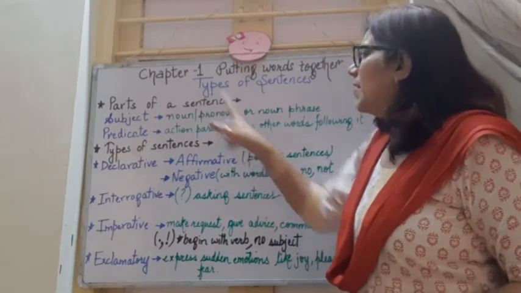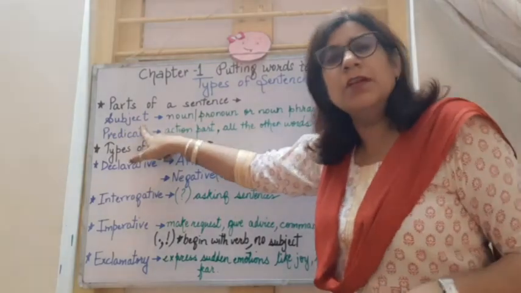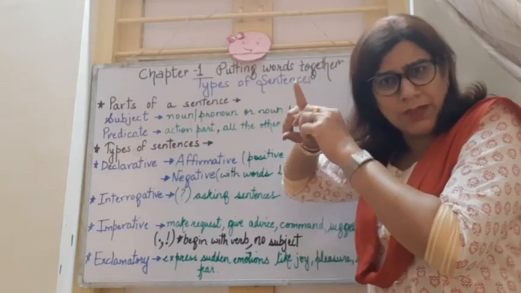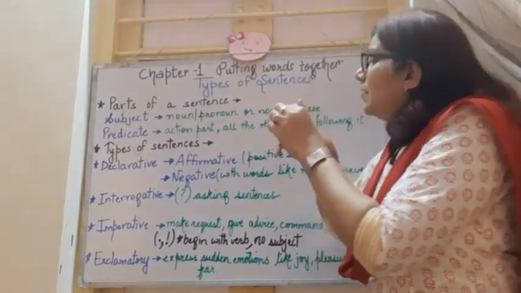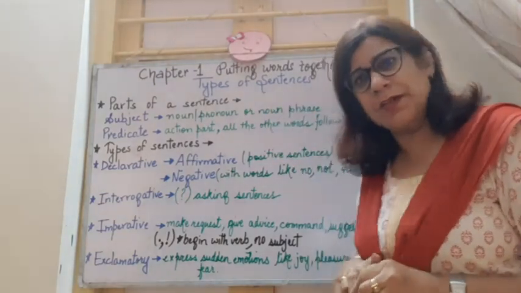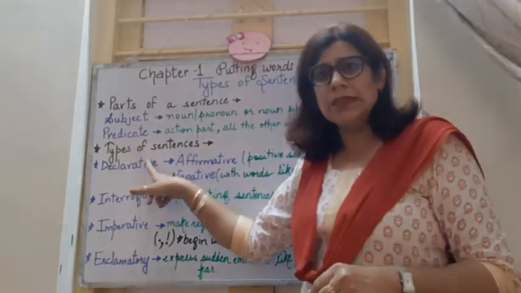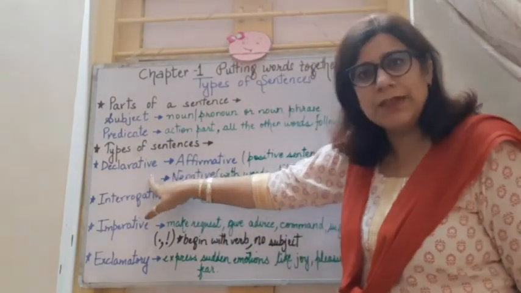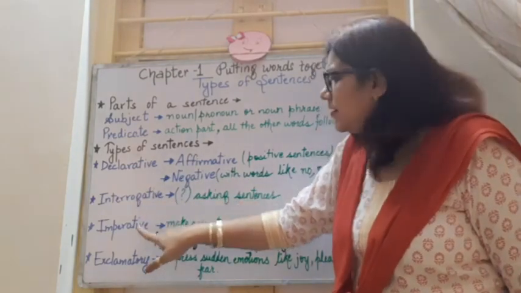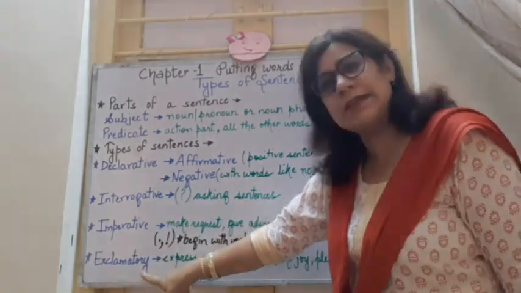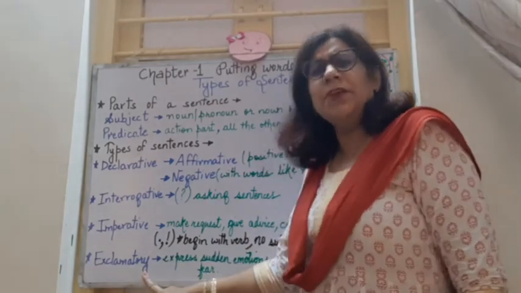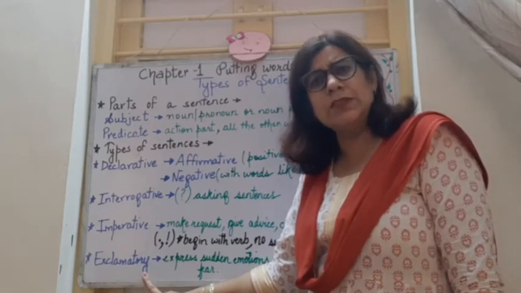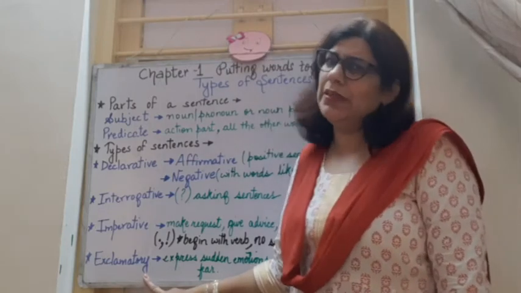At the same time, the subject can also be called the naming part of the sentence. So what are the two parts of the sentence? The subject part or the naming part, and the predicate part, which is the action part. Coming to types of sentences, we are going to discuss four types here: declarative sentences, interrogative sentences, imperative sentences and exclamatory sentences. Somewhere in class 4 or 3 you have discussed these sentences. We will do a quick recapitulation.